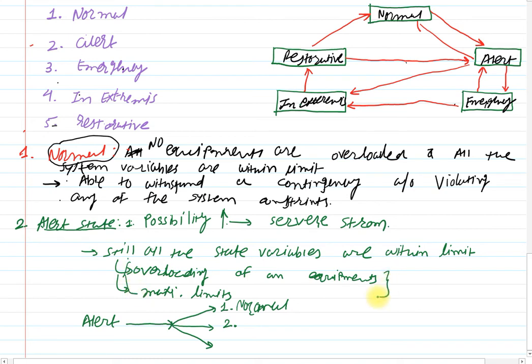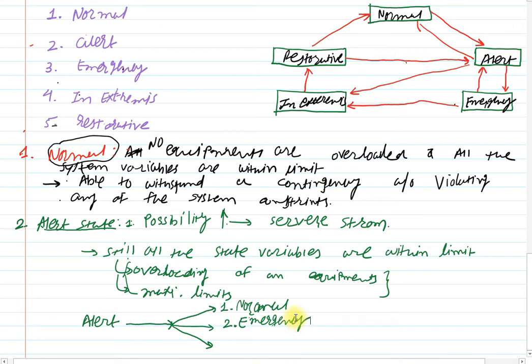After being subjected to a disturbance, the rest of the equipments or the state variables may violate their limits after observing the contingency in the system. So the alert state of the system will enter into the emergency one. Clear?